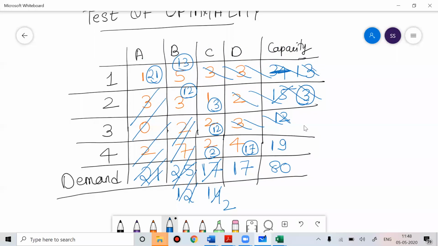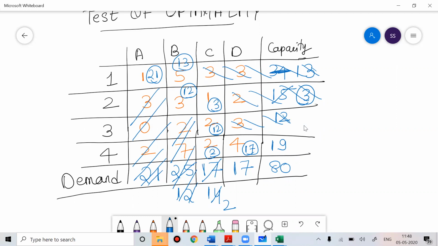Write the total cost. Do the test of degeneracy. I am not doing it because the time period of the class is very less, and we have to do a lot of calculation. So I hope you can understand my problem. So in exam you will do both the things. In exam you have to do both the things.